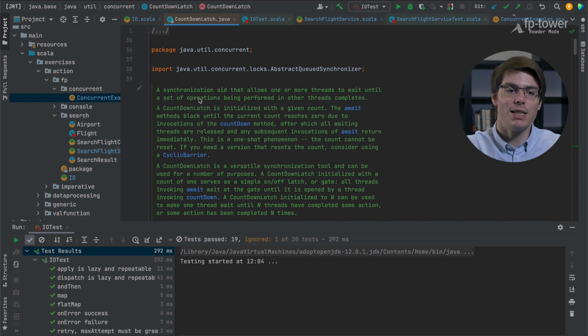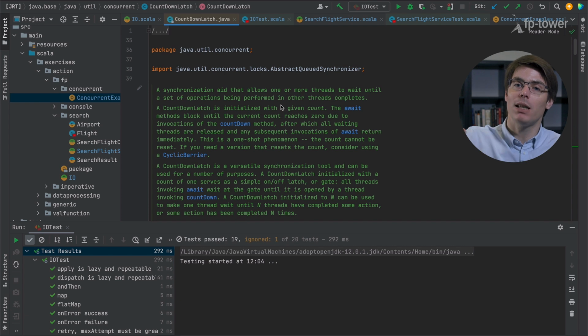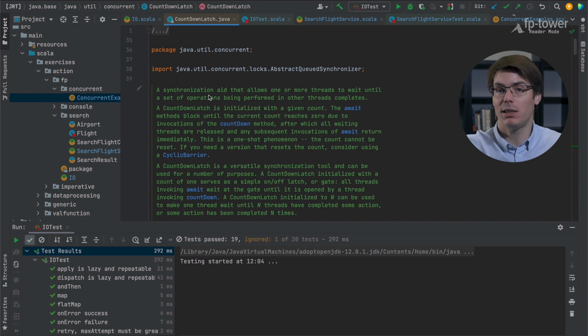It says that it's a synchronization aid that allows one or more threads to wait until a set of operations being performed in another thread completes. So this is exactly what we want. We want to complete the callback function in another thread, and we want to use this CountDownLatch to wait for this callback operation to complete.